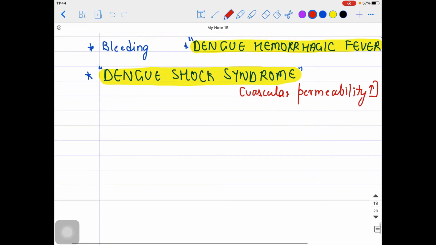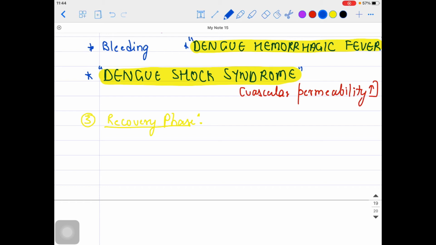Okay, and the next phase, guys, after that. First of all, we have talked about the febrile phase, then we have talked about the critical phase, plus or minus. In some patients it might be there, in some patients it might not be there. And then the last phase we are coming to is the recovery phase, guys. So what about the recovery phase over here?